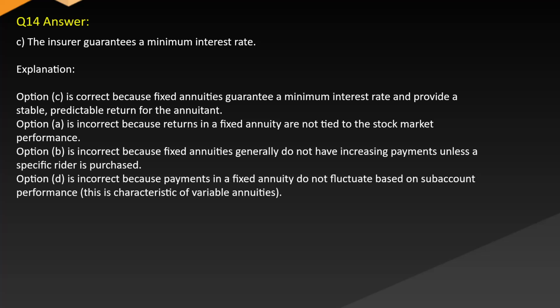Explanation: Option C is correct because fixed annuities guarantee a minimum interest rate and provide a stable, predictable return for the annuitant. Option A is incorrect because returns in a fixed annuity are not tied to the stock market performance. Option B is incorrect because fixed annuities generally do not have increasing payments unless a specific rider is purchased. Option D is incorrect because payments in a fixed annuity do not fluctuate based on subaccount performance. This is characteristic of variable annuities.